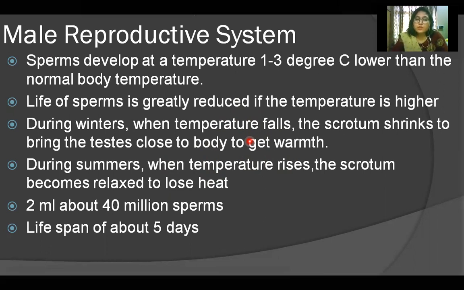This semen is a fluid that contains sperms. Sperms are a lot in number. If you take just about 2 ml of semen, that will contain about 40 million sperms. The lifespan of sperms is about 5 days, and they can be frozen and preserved outside also. But if discharged on a surface, they live hardly 1 or 2 days. They need proper nourishment to keep them alive.